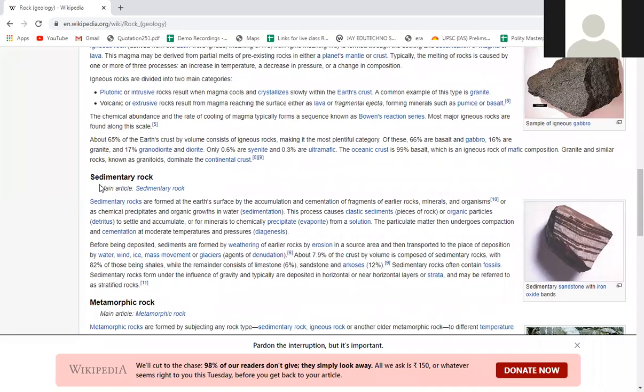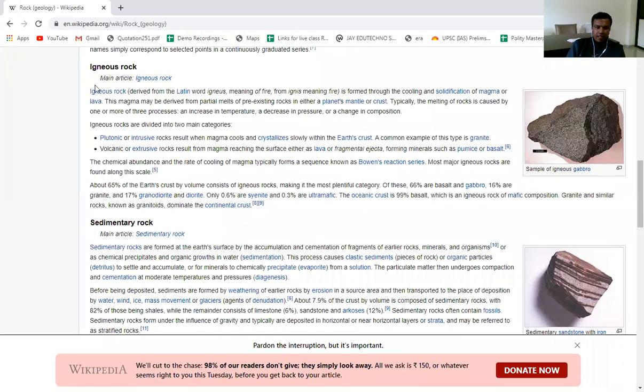Okay, so going to the next, that is sedimentary rock. So sedimentary rocks are formed at the earth's surface by accumulation and cementation of fragments of earlier rocks. So whenever an igneous rock is created, that igneous rock goes through the process of weathering that we have seen already, that due to the impact of various elements of weather like temperature difference, pressure difference, the hard rock is broken into small granules, some small sediments, and these small sediments are driven away. These sediments are eroded, and this eroded material goes and is deposited somewhere, and this deposition is in various layers.